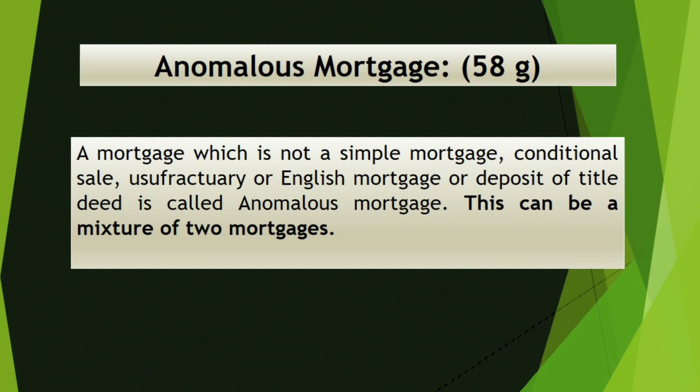For example, if we create a usufructuary mortgage, in a usufructuary mortgage we transfer the possession to the mortgagee, and the mortgagee can collect the income from the property and adjust it to the loan amount, and there is no right to sell. The mortgagee, the creditor, has no right to sell the property. He has only the right to take the income from the property.